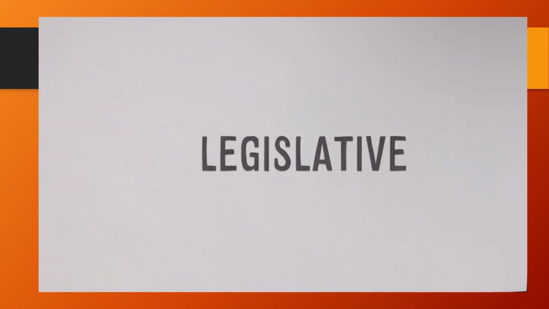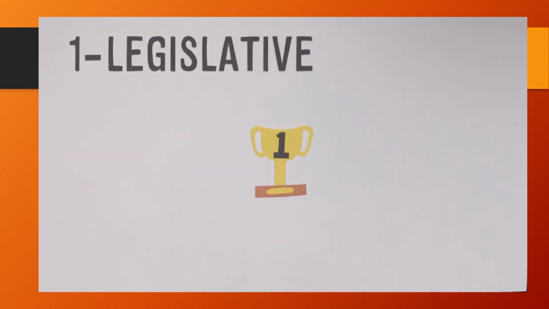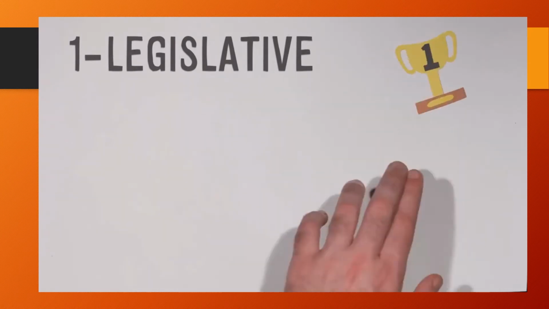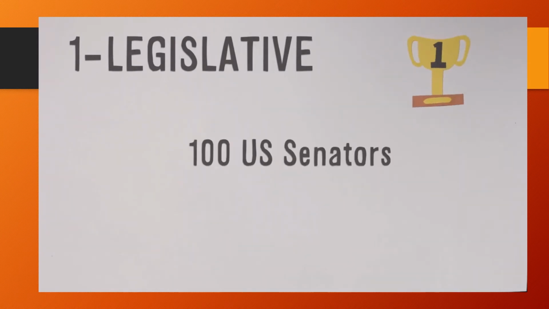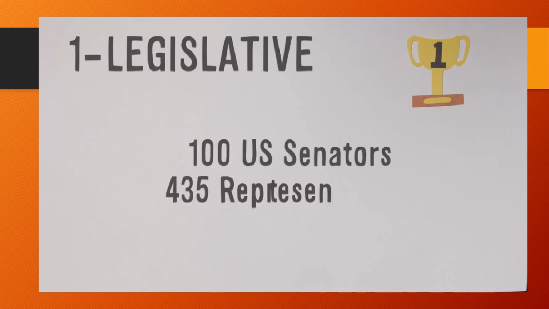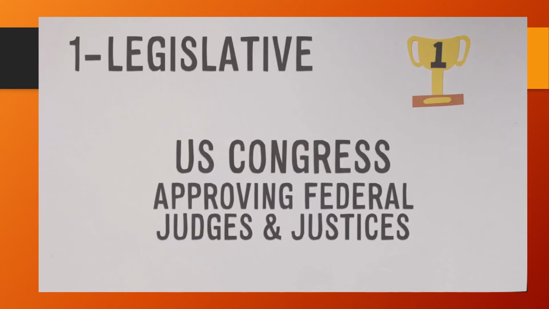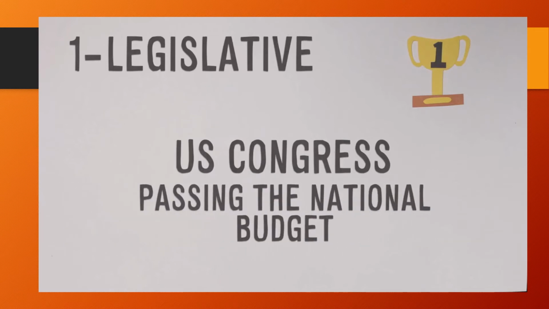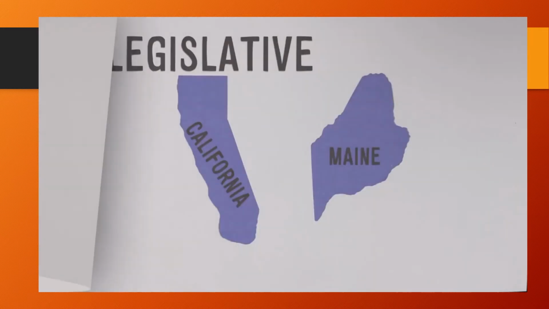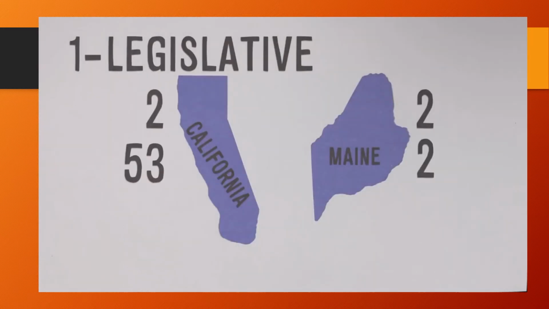The legislative branch is described in Article 1 of the U.S. Constitution. Many people feel that the Founding Fathers put this branch in the document first because they thought it was the most important. The legislative branch is comprised of 100 U.S. senators and 435 members in the U.S. House of Representatives. This is better known as the U.S. Congress. Making laws is a primary function of the legislative branch, but it is also responsible for approving federal judges and justices, passing the national budget, and declaring war. Each state gets 2 senators and some number of representatives depending on how many people live in that state.